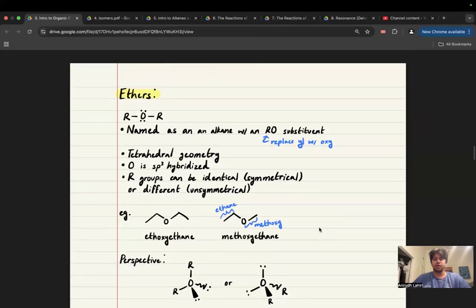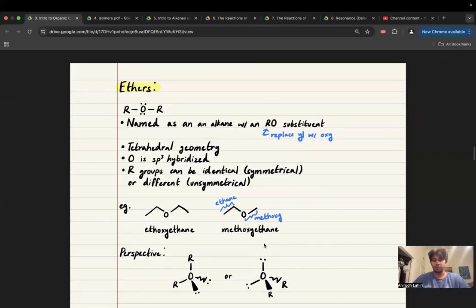Okay, ethers. So ethers are named as an alkane with an RO substituent. You can replace the yl with oxy: ethoxyethane, methoxyethane. Again, this is by no means an exhaustive boot camp on naming, so please consult the textbook.